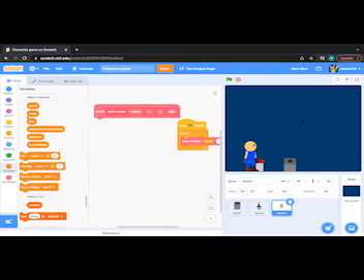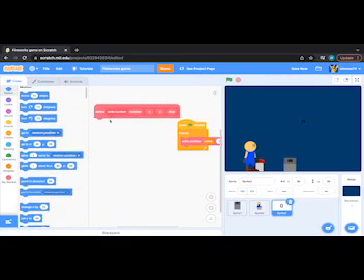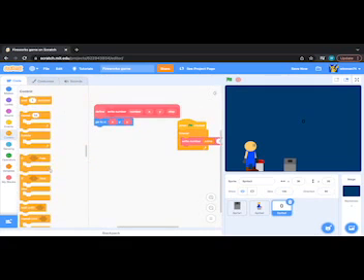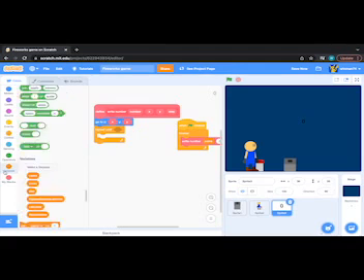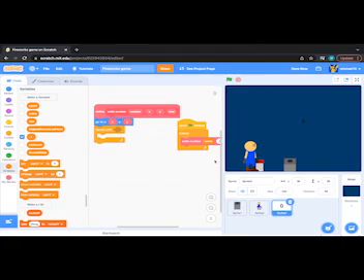Okay, so go to X, Y, then repeat until variable I, for this sprite only.